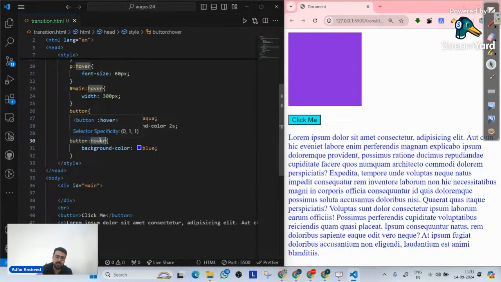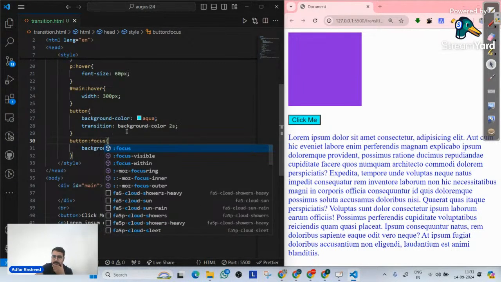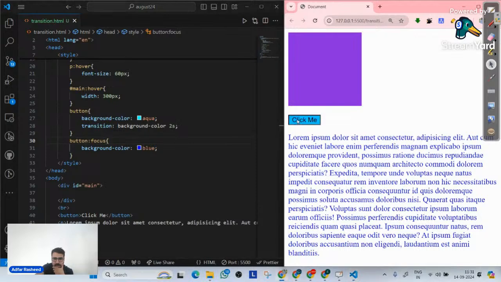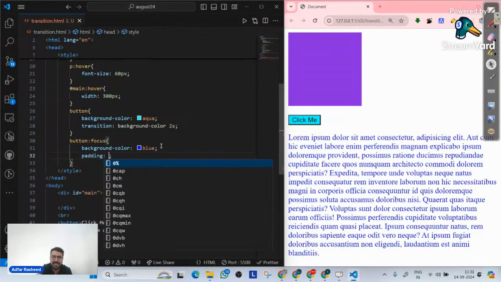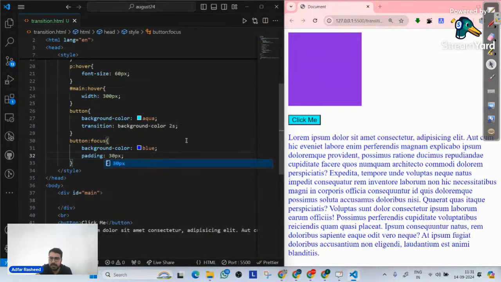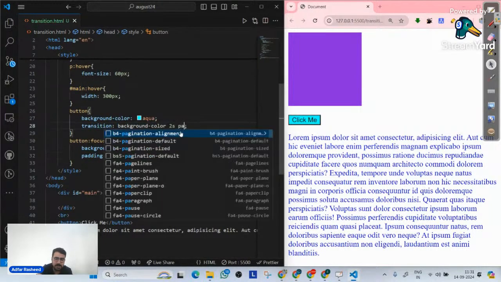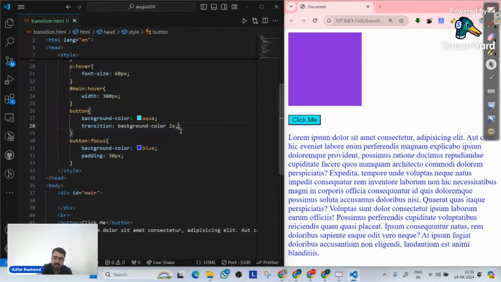There's one other pseudo class which we can implement called focus. Now, what does focus mean? Look at this. When I click on it, focus means when you click, keep the cursor on it. Not just one click, but keep the cursor on it. That means focus. So at that point of time, let me try to increase the padding as well. So padding is equal to 30 pixel. So let me implement the padding property as well, comma padding, right? And padding should be implemented for 3 seconds.